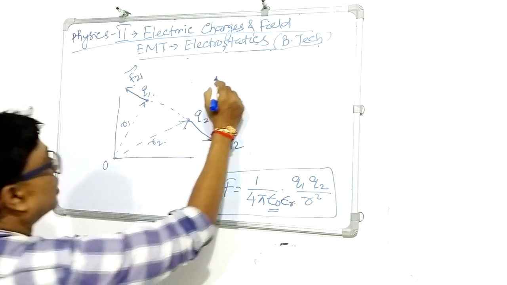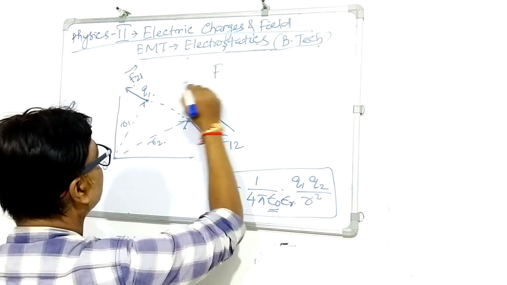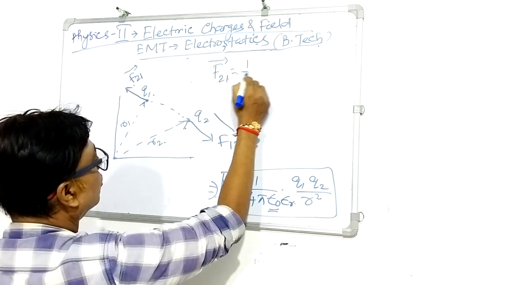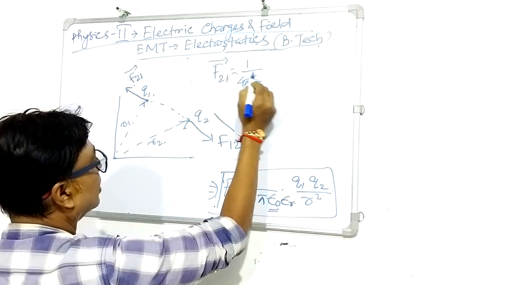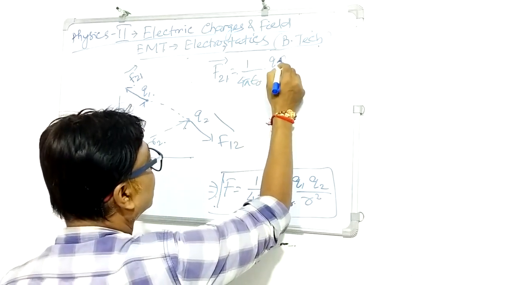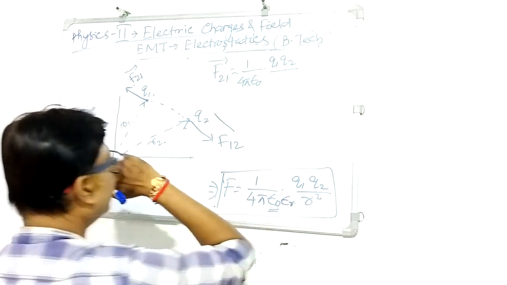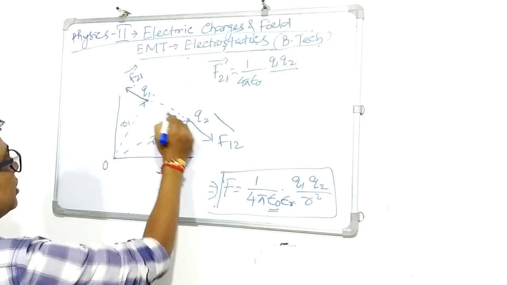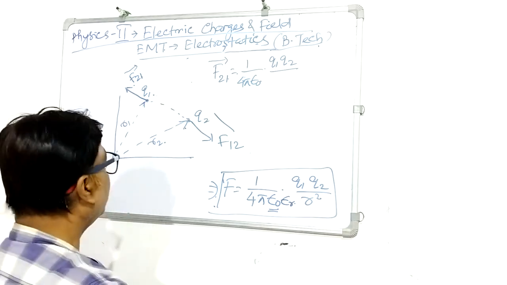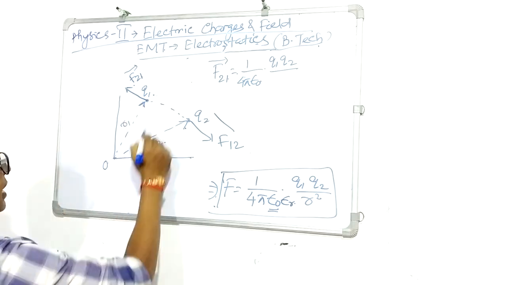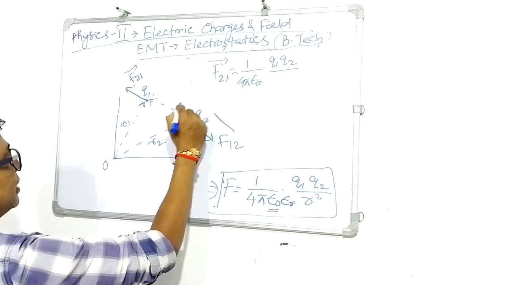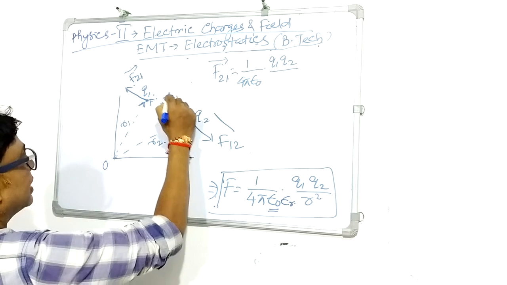When I find the force on 1 due to 2, it will be F21. F21 is 1 by 4 pi epsilon 0, which is a constant; if we take the value, it is 9 into 10 to the power 9, into Q1 into Q2 divided by the distance. What is the distance here? We have to take the triangle law of addition. This one is R1 and this one is R2. If I take along this direction, this will be R21.